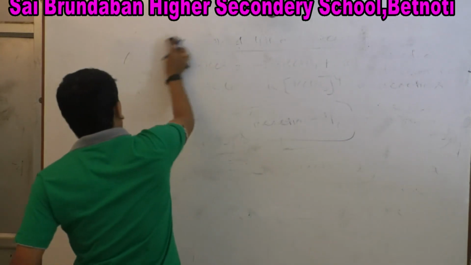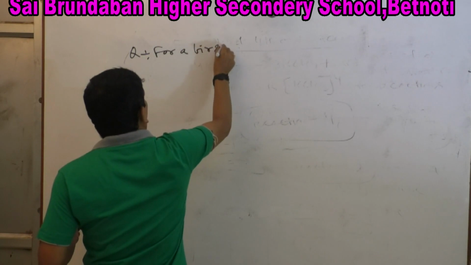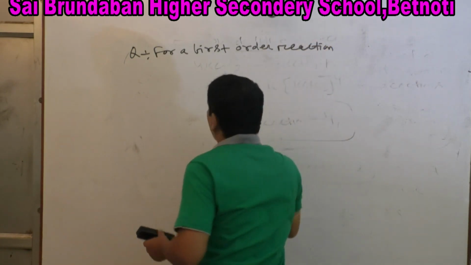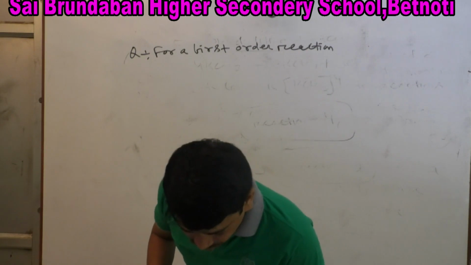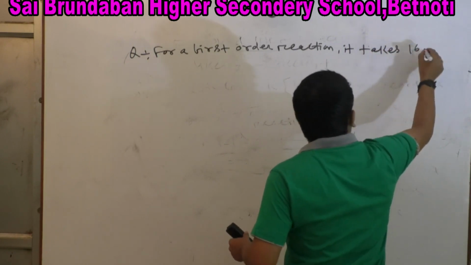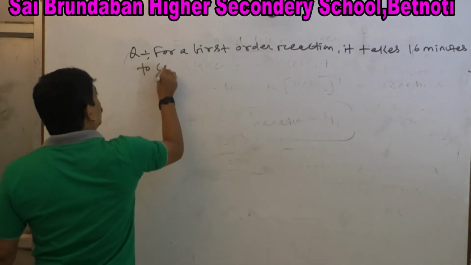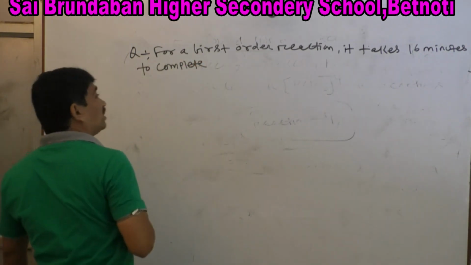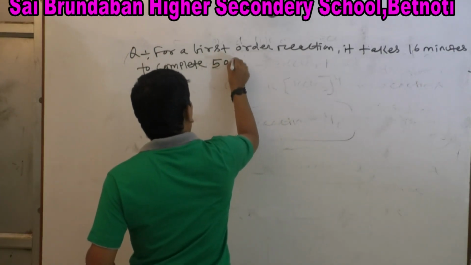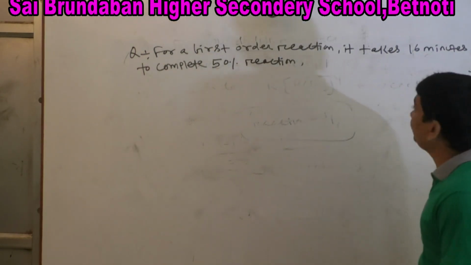Write down: for a first order reaction, it takes 16 minutes to complete 50% reaction.